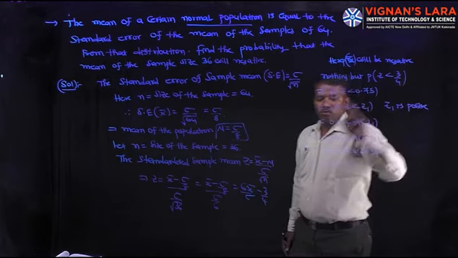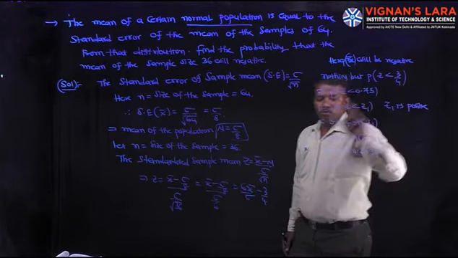Once again, the standard error of the mean is sigma by root n. N is 64, so the standard error is sigma by 8. According to the statement of the problem, the mean of the population is equal to the standard error of the sampling mean, that is sigma by 8. Then coming to the second line of the statement, n is equal to 36 and the required probability is P of x bar negative.